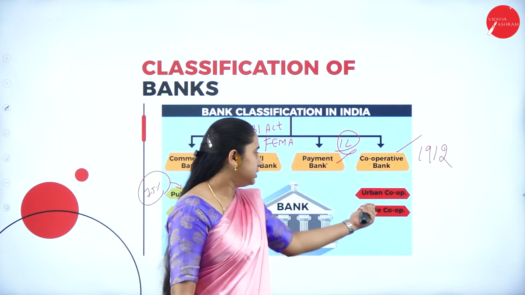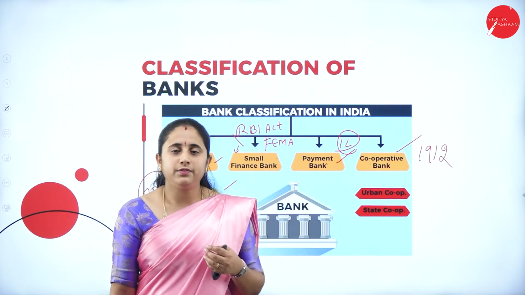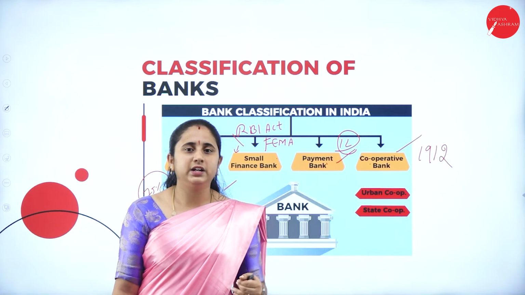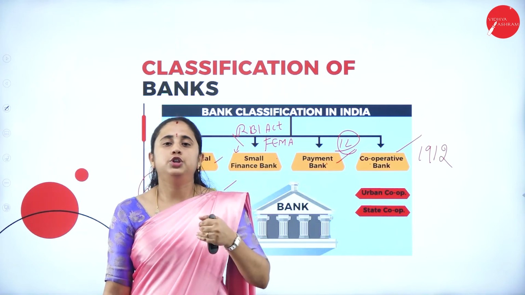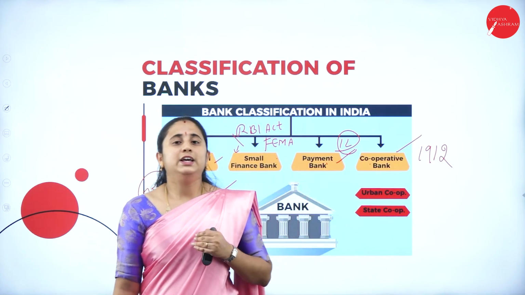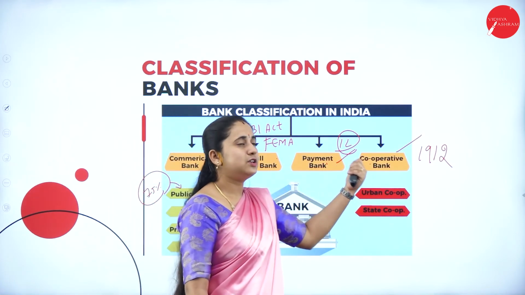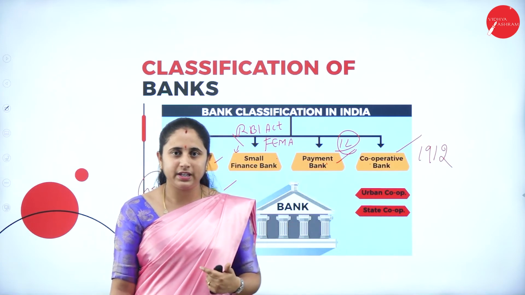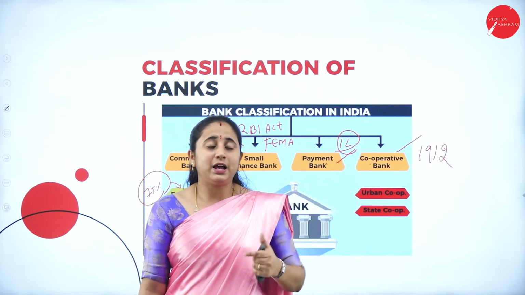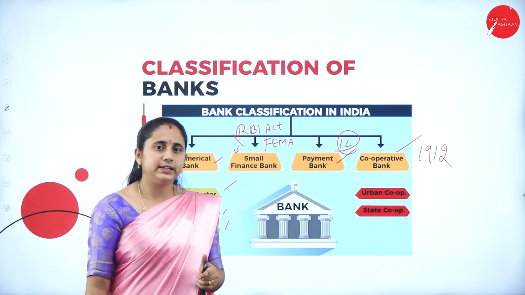That is the urban cooperative society. In the rural area, for farmers and for various activities like farming, livestock and all the agricultural activity, in order to promote all the agricultural activity, they are going to provide finance. At a lower interest rate or without interest, they are going to lend money for them in order to promote their activity. So these cooperative banks will operate in rural areas as well as urban areas in order to promote the weaker sections and business activity. So in the urban area for entrepreneurs and small business, and in the rural area for agricultural activity.